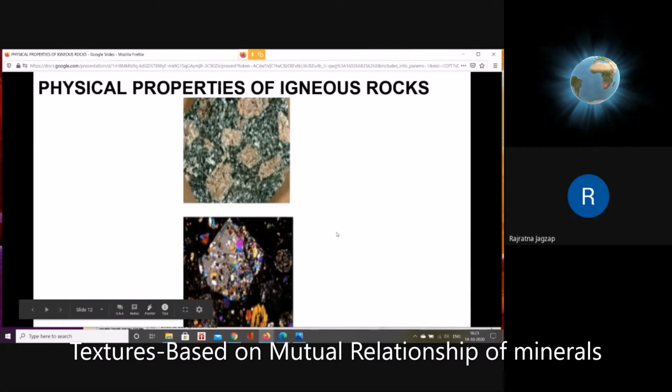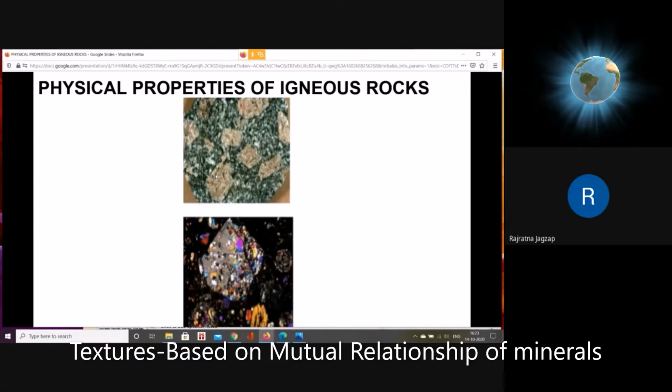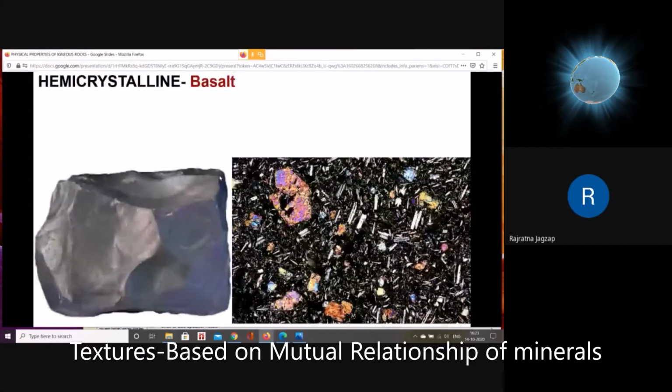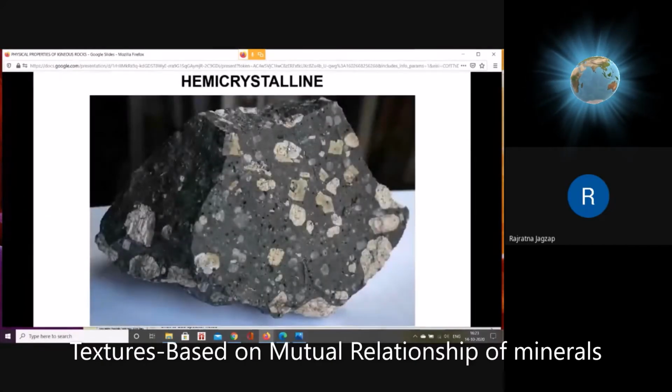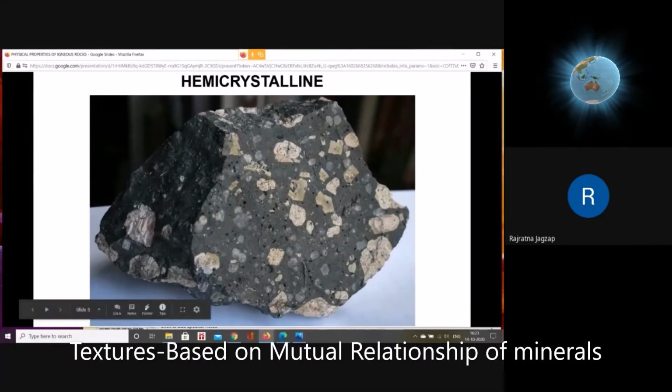In these physical properties, you can see that in inequigranular minerals, a few minerals are coarse grained, and a few are fine grained. The coarse grained ones are called phenocrysts, and the fine grained material surrounding them is called ground mass. Phenocryst means a coarse grained mineral in a rock like this. These are the phenocrysts, coarse grained minerals surrounded by fine grained material. So this texture in totality is called porphyritic texture.